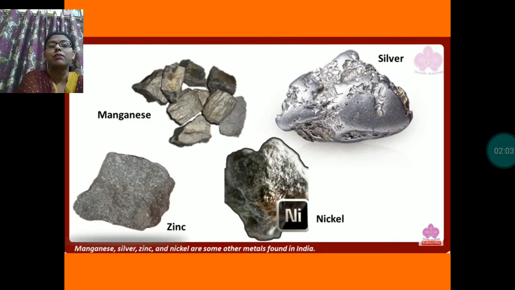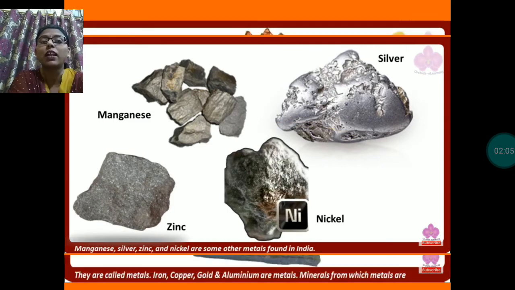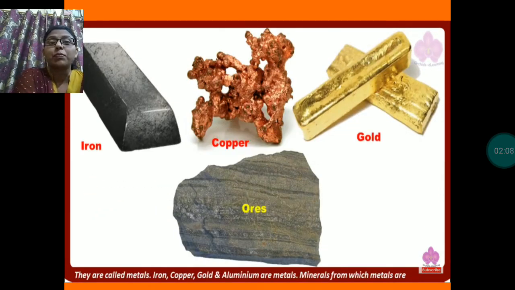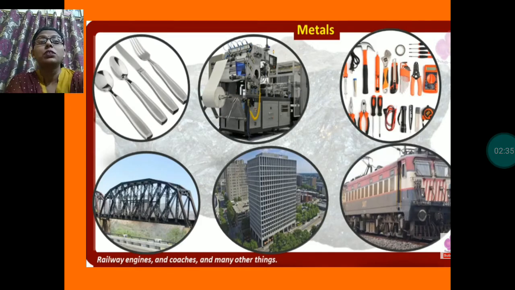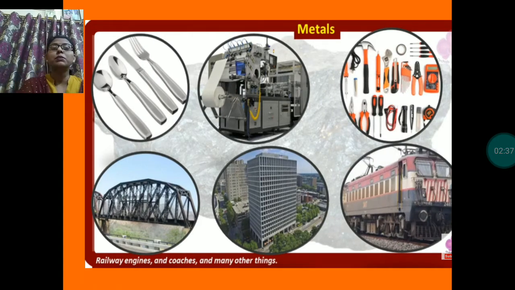Manganese is a metal, silver is a metal, nickel, zinc, these all are metals. Apart from this, iron, copper, gold, aluminium, these all are also metals, and the minerals from which these are extracted are known as the metallic minerals. Now, uses of these metals. What are the uses of these metals?